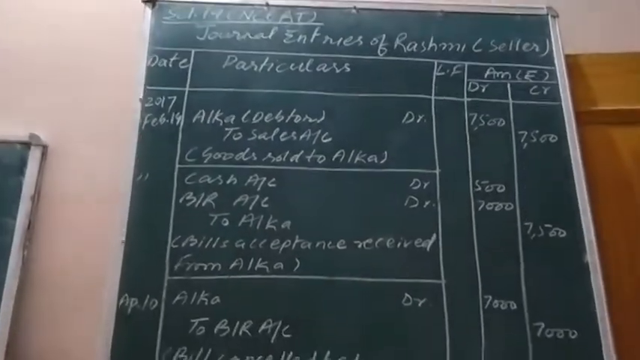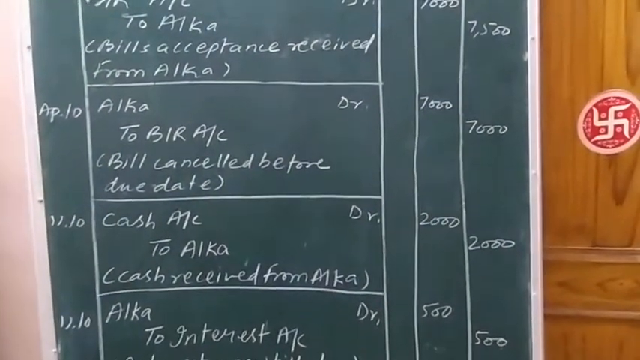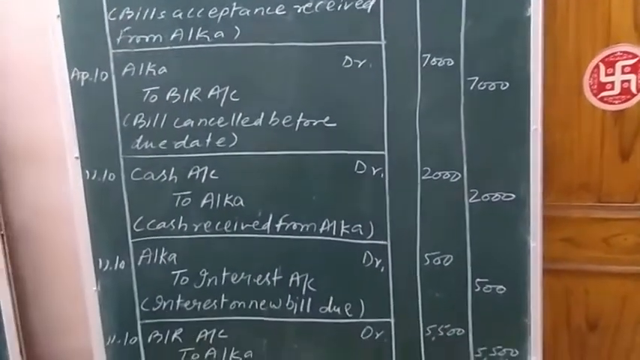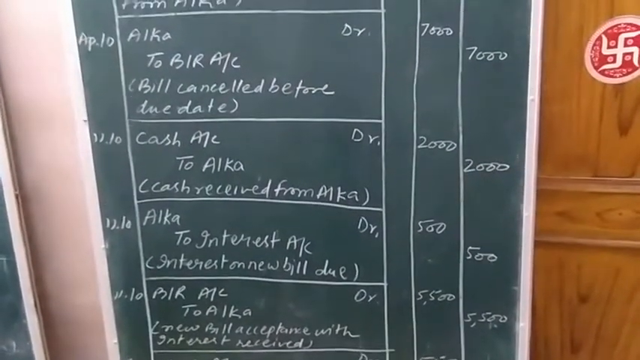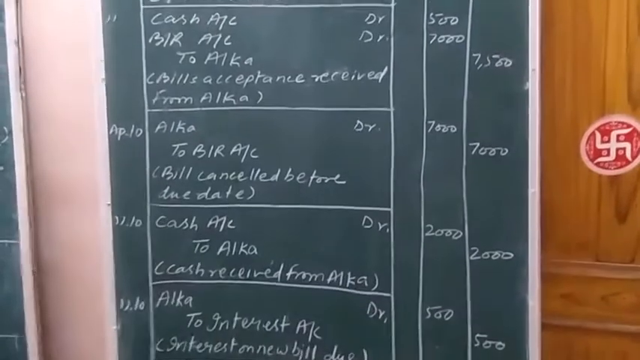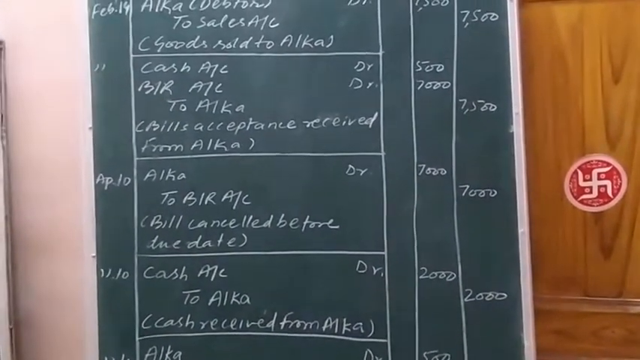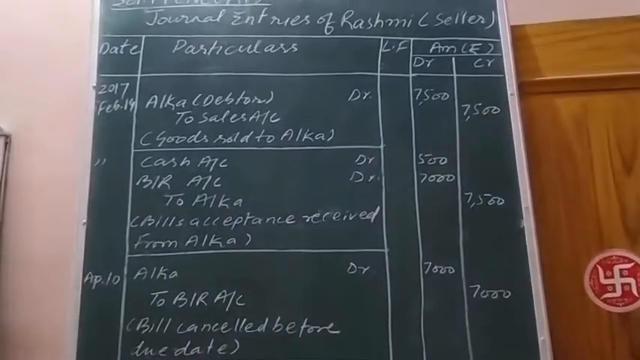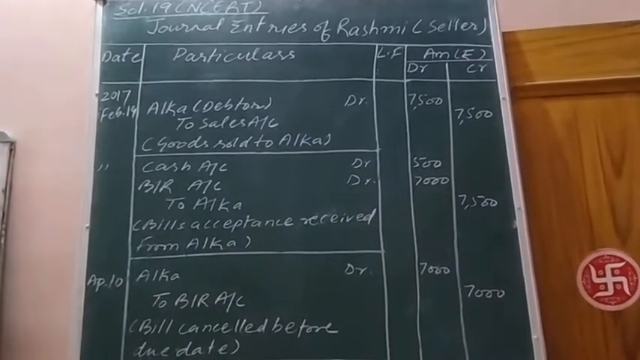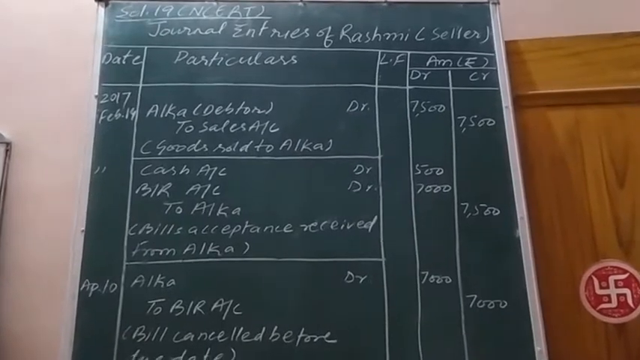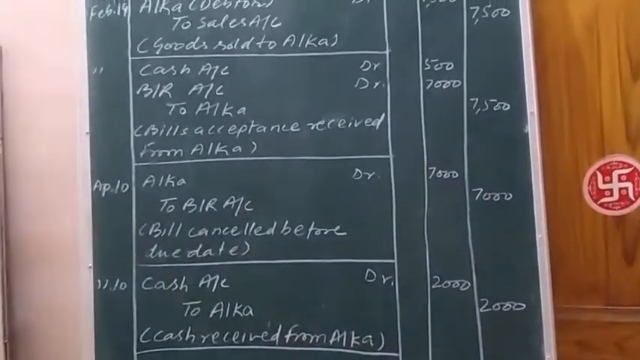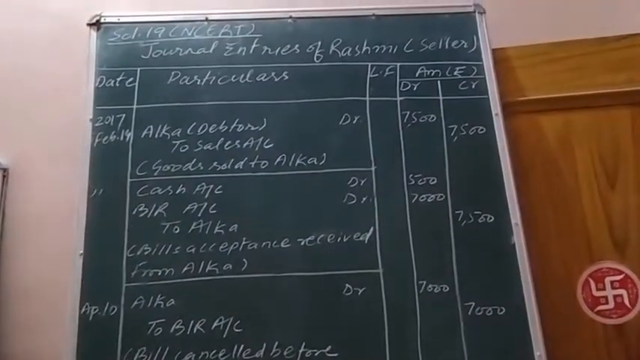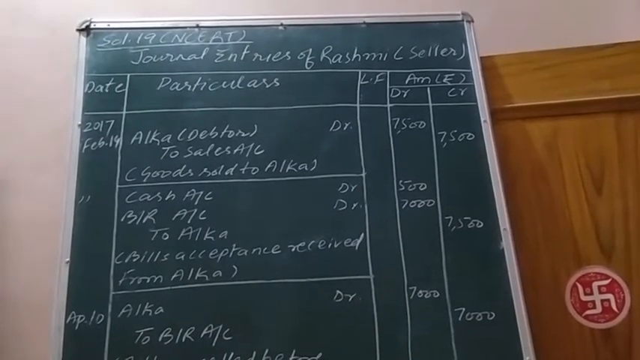In the next class, that is the Zoom class tomorrow from 12 to 12:40, I will explain the journal entries to be passed in the books of the purchaser Alka, that is, how the journal entries can be passed in the books of Alka, the purchaser of goods. You try to solve the journal entries to be passed in the books of Alka yourself also, if you can.